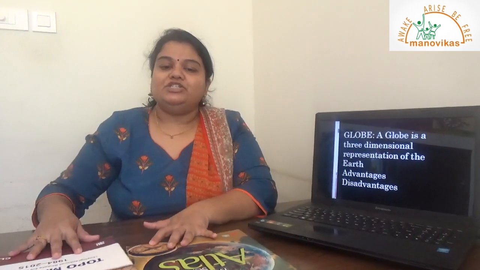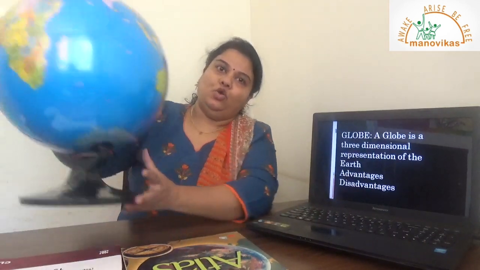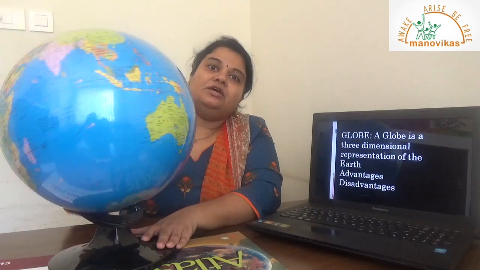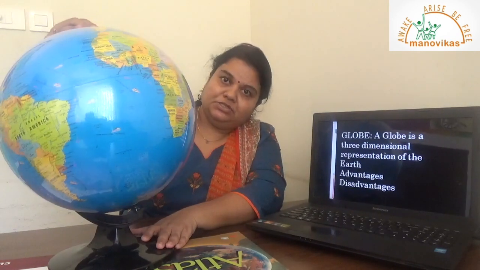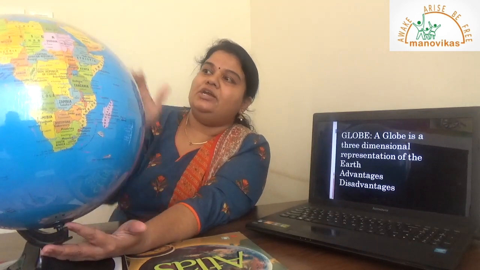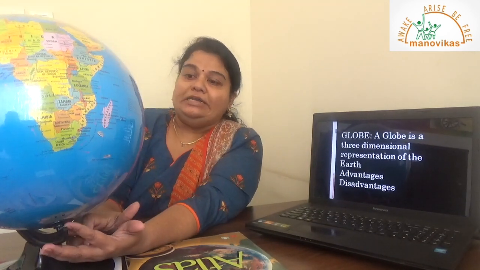Now, the next tool used by the geographer is a globe. Okay, globe is the three-dimensional representation of the Earth's surface. It is how the Earth looks like, how the Earth is tilted on its axis, inclined axis, and this axis is tilted at an angle of 66.5 degree from the orbital plane and 23.5 degree from the vertical plane.